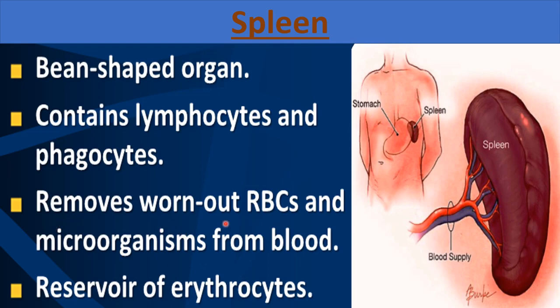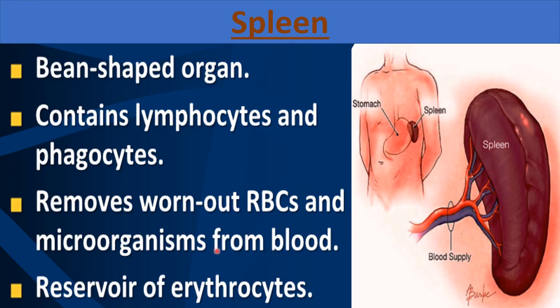Now these are some other roles of the spleen. It removes worn out RBCs. There is a lifetime of the RBCs, okay? There is an age of RBCs, you can say. After that, worn out RBCs are removed by the spleen from the body, and it also removes microorganisms from the blood. So it also helps in filtration of the blood, because it traps the microorganisms present in the blood.